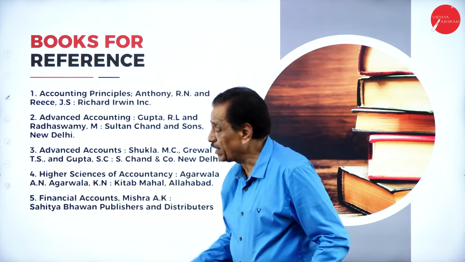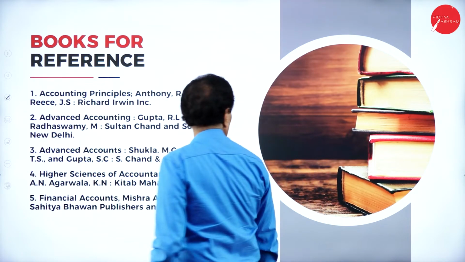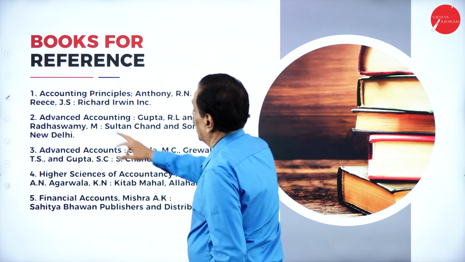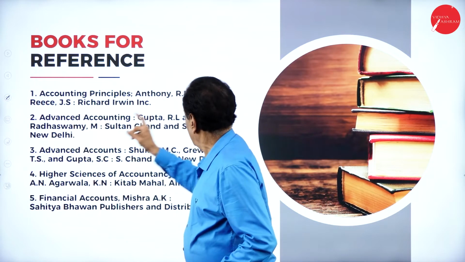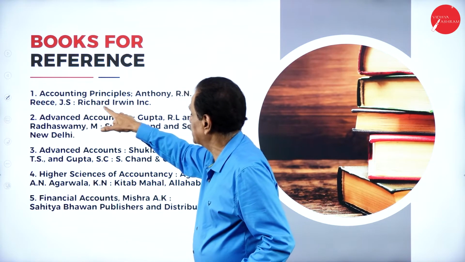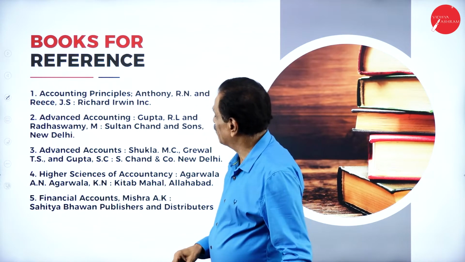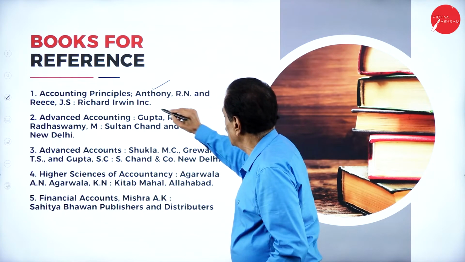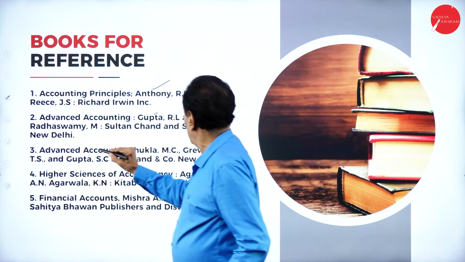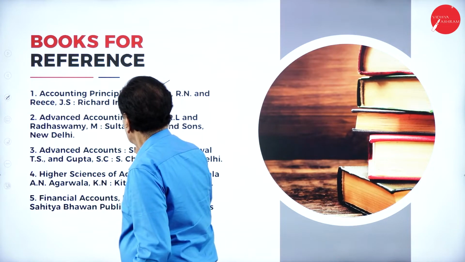What are the books to be referred to here? I have shown you some of the books. Accounting Principles by Anthony, R.N. and Reece, J.S., and Richard Viril. This book is very good. Then Advanced Accounting by Gupta, R.L., and Radhasamy. This is very good.